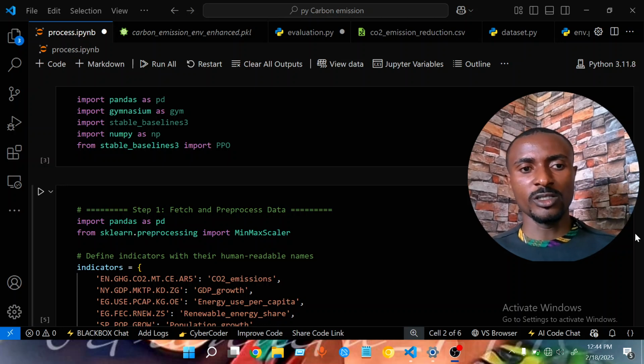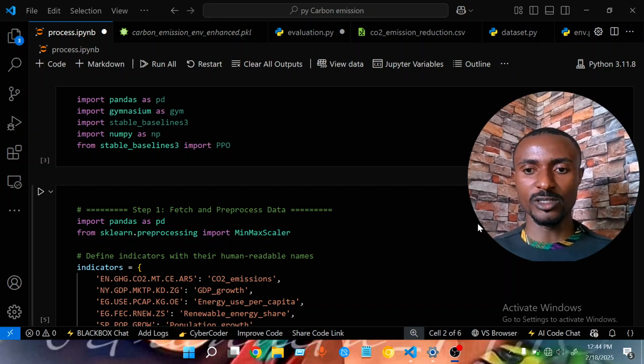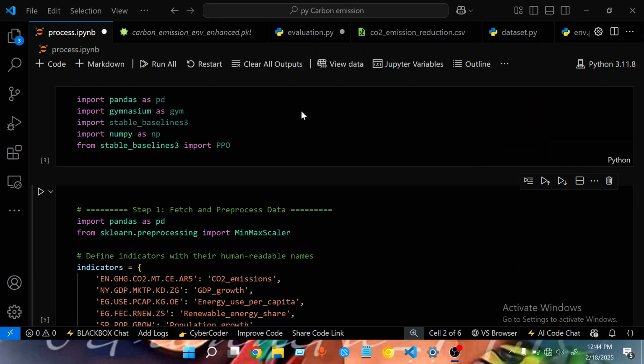All right, so this is the code. The first thing we do, like we do in every work, is to import all necessary libraries. You can see here we're importing pandas. Pandas will be used for handling the data set and analyzing the data. I got this data set from Kaggle. I'll drop the link to this data set in the video description so that you can get it for yourself.